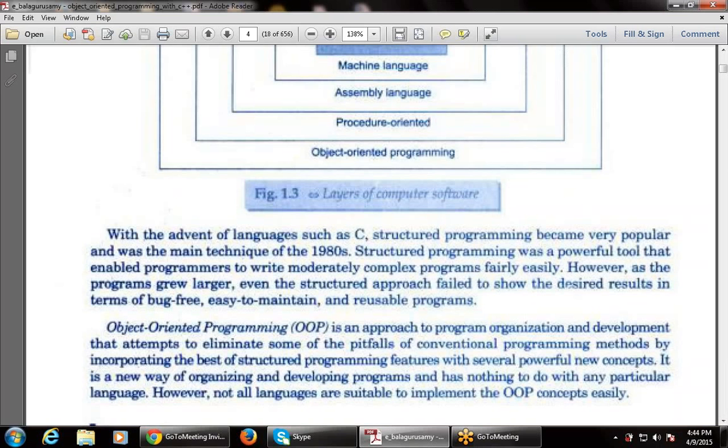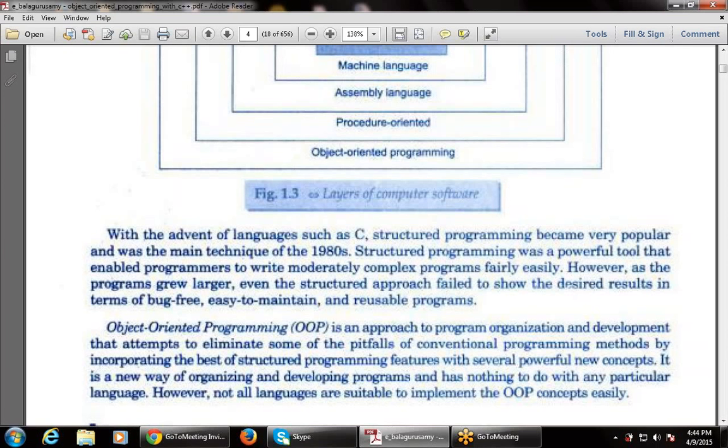However, as the program grows larger, even the structured approach failed to show the desired result in terms of bug-free, easy to maintain and reusable programs. That is, when the program length becomes higher, with more and more instructions to follow.